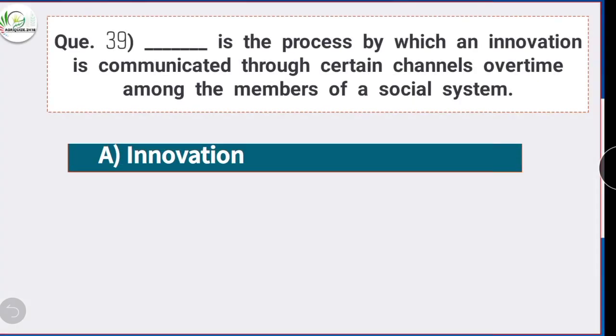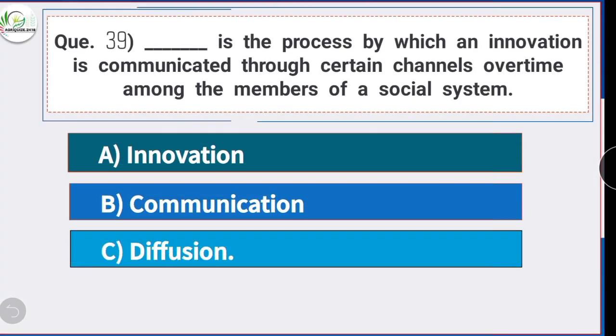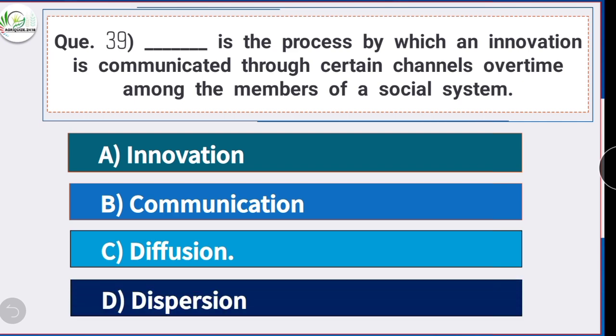Question number 39. Dash is the process by which an innovation is communicated through certain channels over time among the members of a social system. Option C is the correct answer, diffusion. Diffusion is the process by which an innovation is communicated through certain channels over time among the members of a social system.